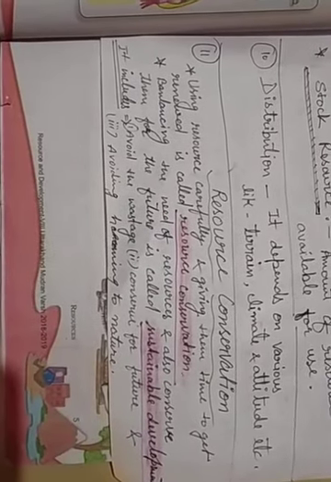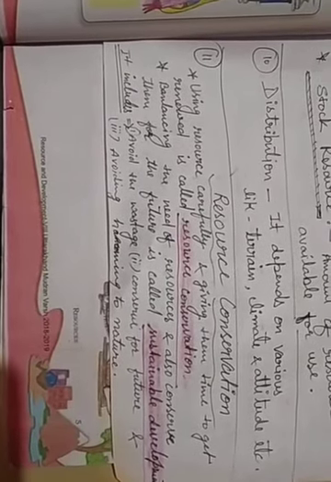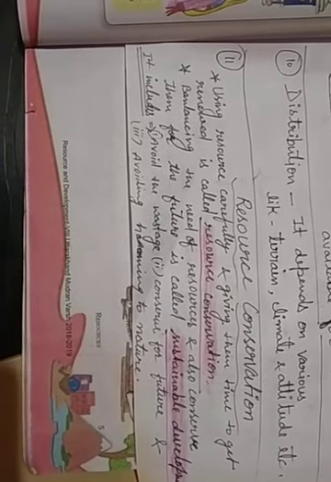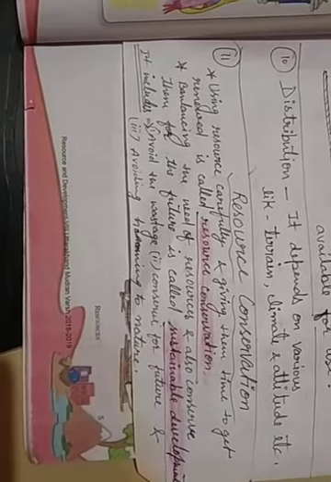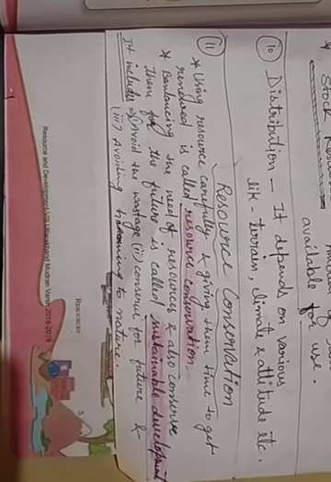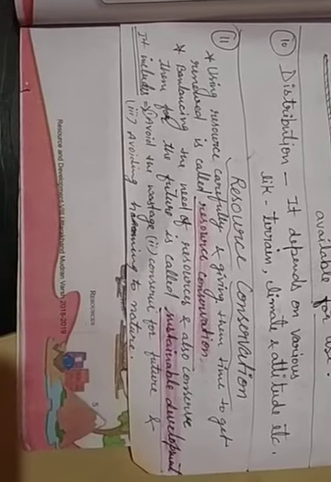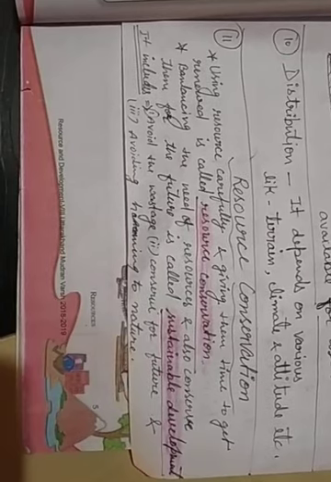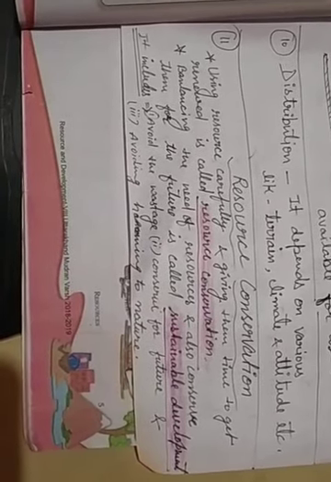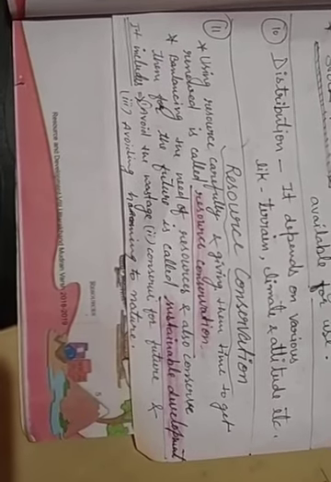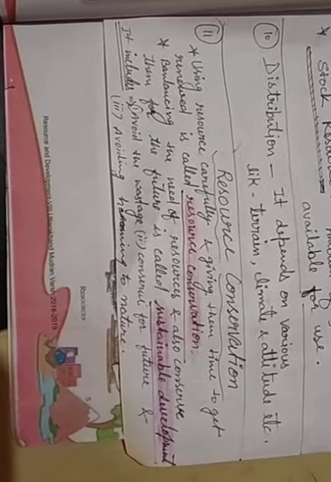These three main objectives are: number one, to avoid the wastage of resources. Number two, to conserve resources for the future. And third, avoiding harm to nature. It means we need to use the resources in such a manner that it couldn't harm nature or our environment.